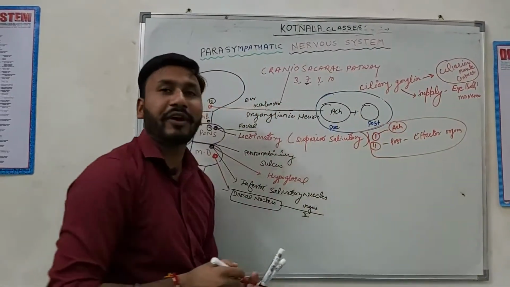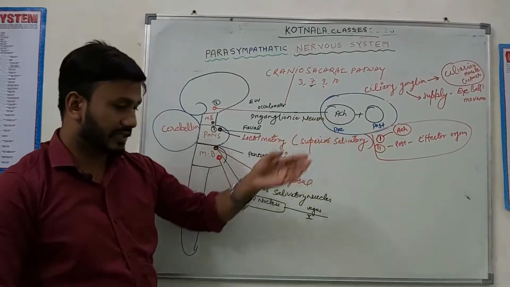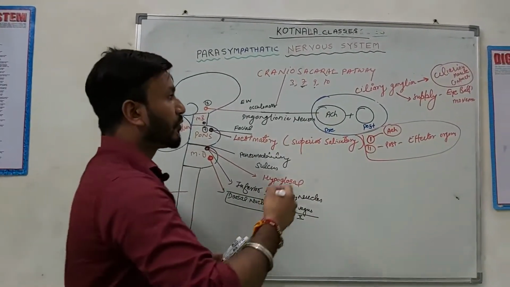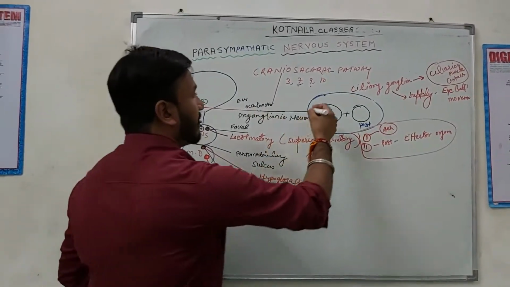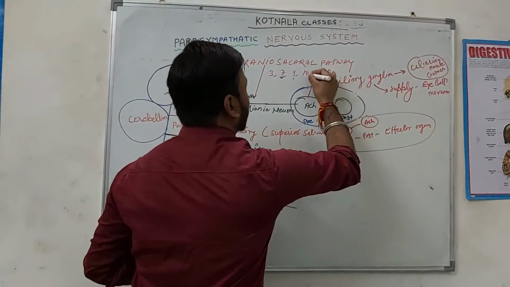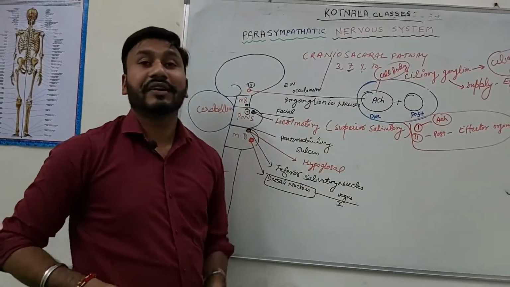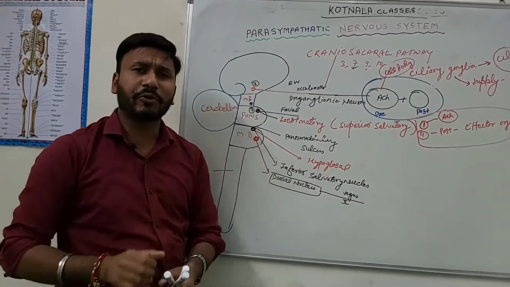Second thing, where is the neurotransmitter synthesized? In your body, in your neurons, that is, the cell body. Where is the neurotransmitter synthesized? The cell body. Another neurotransmitter is also synthesized in the nerve ending. So what is the difference between both of them?